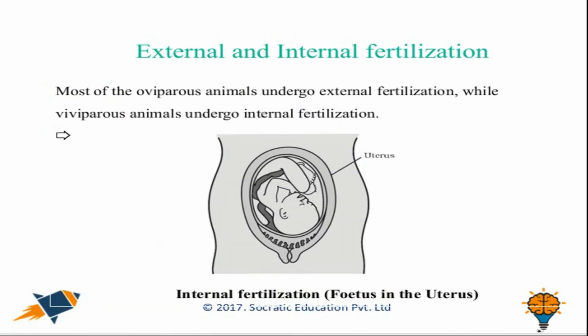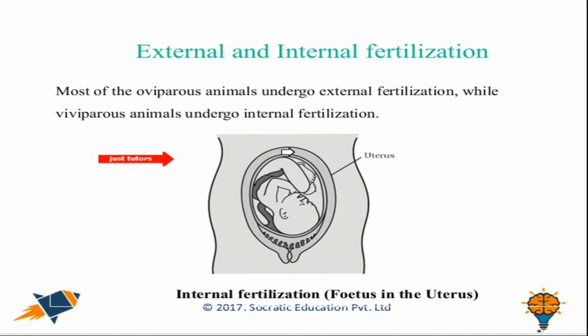Proceeding further, we have a detailed picture of internal fertilization in the human body. Most oviparous animals undergo external fertilization, as we discussed on the last slide, and viviparous animals undergo internal fertilization.